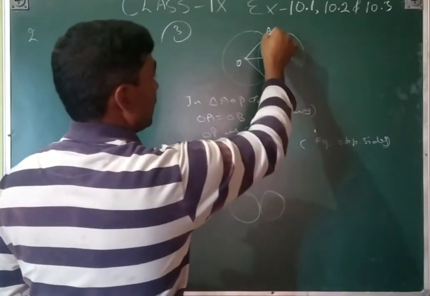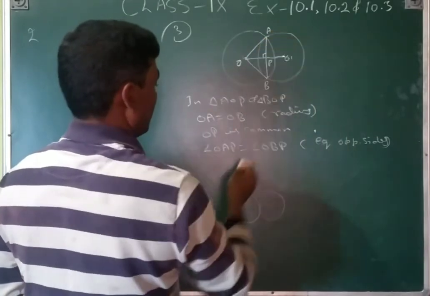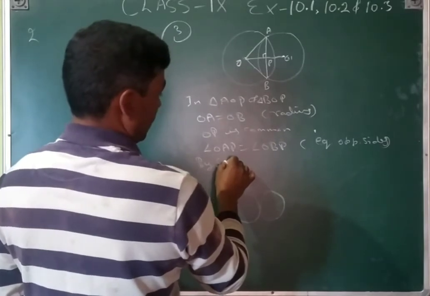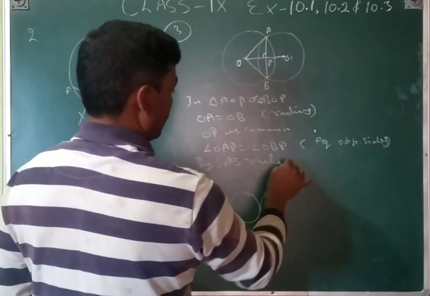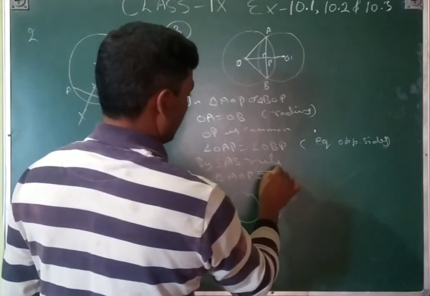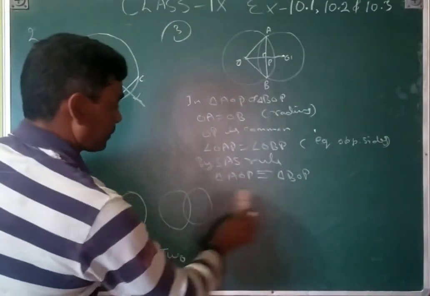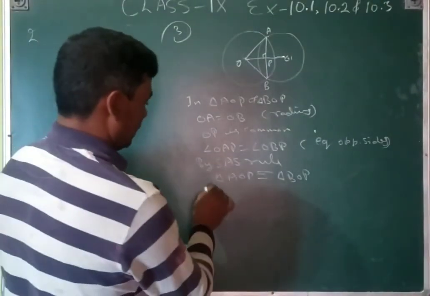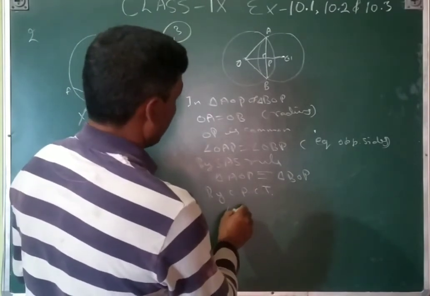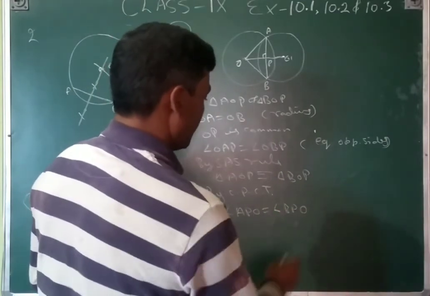If you take this triangle, then these sides are equal, so the opposite angles will be equal. So by the SAS congruence rule, triangle AOP is congruent to triangle BOP. Next, by CPCT, angle APO is equal to angle BPO. We have proved that one.